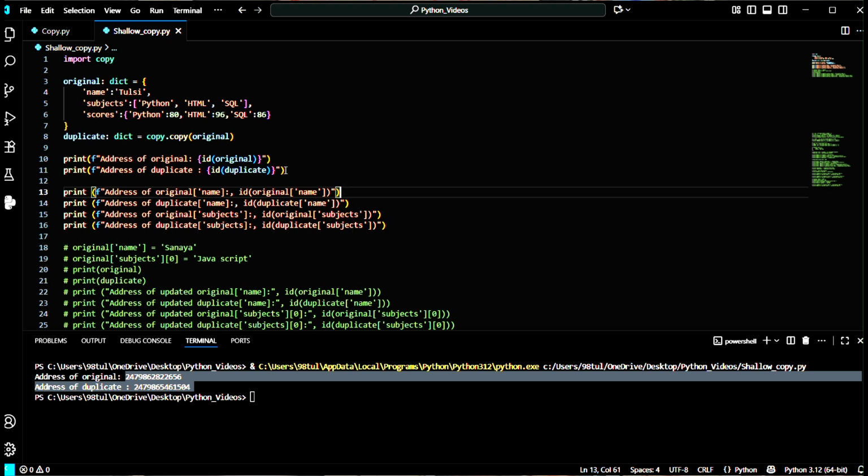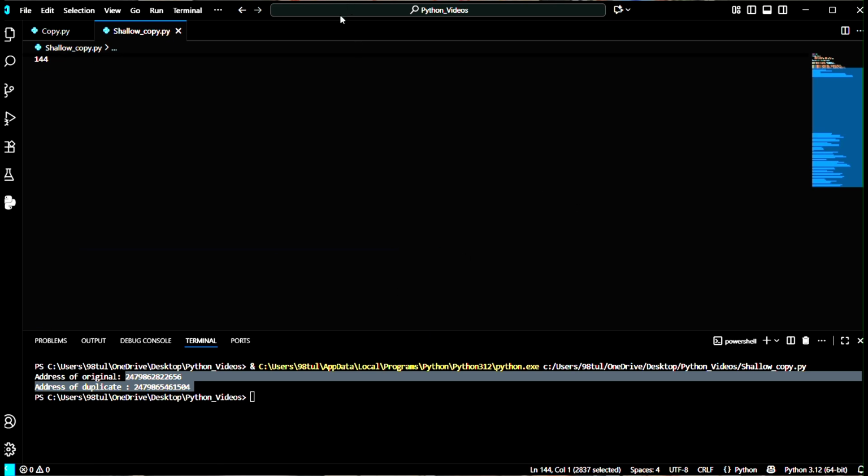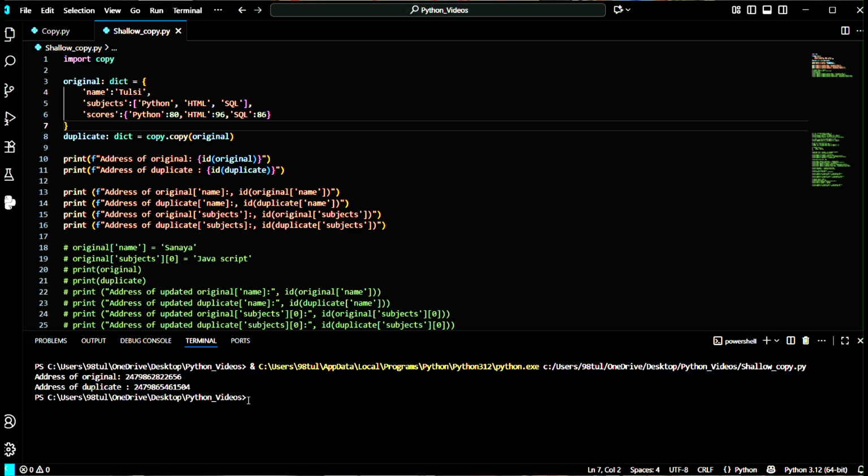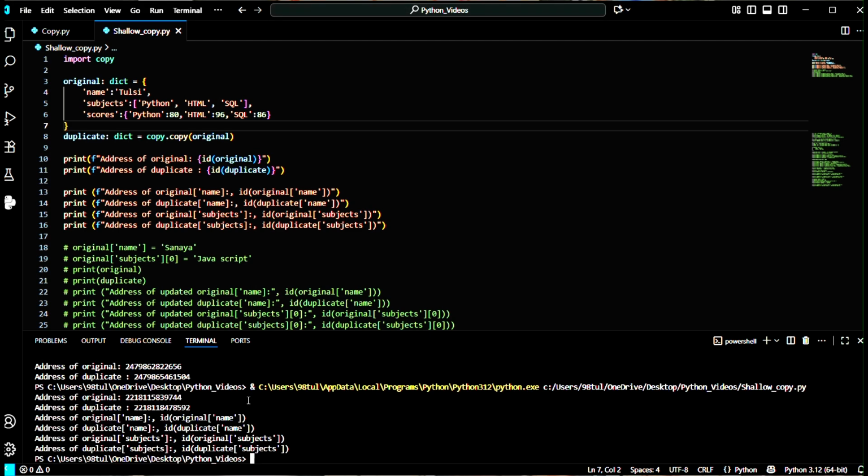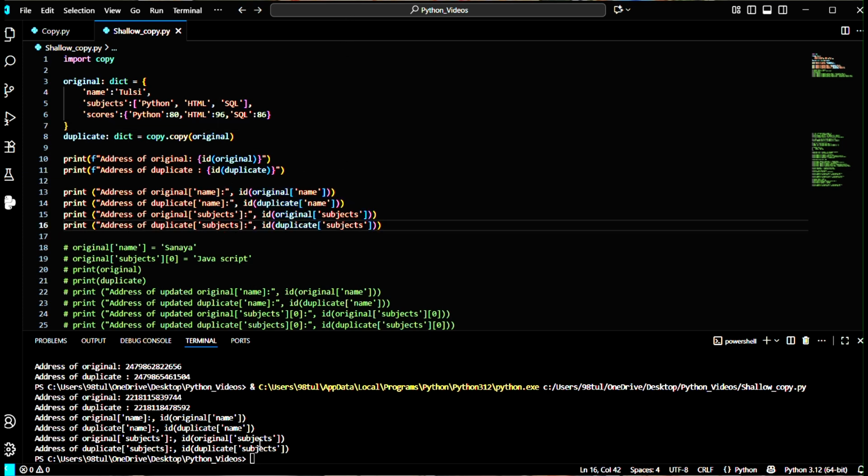Let's check. Okay, let's run together. Now we can check here. Firstly, the addresses are different. Wait, actually I didn't give double quotes here, so let me do this. Now I have created this. That means inverted commas will be here. And now let's again print.